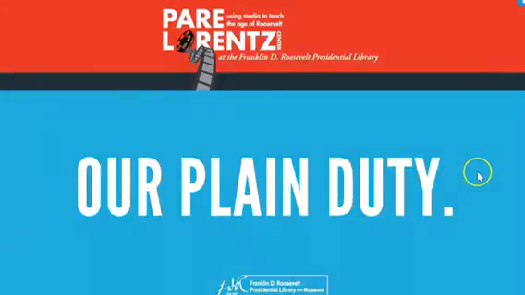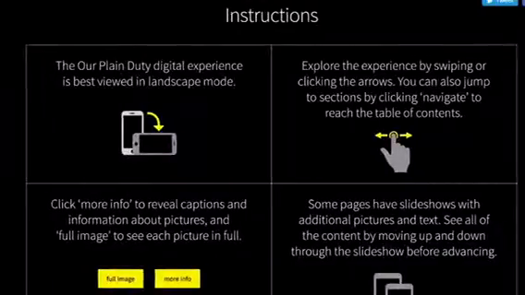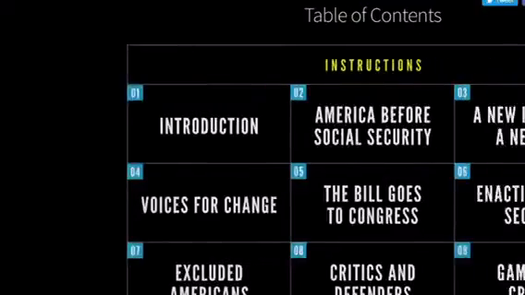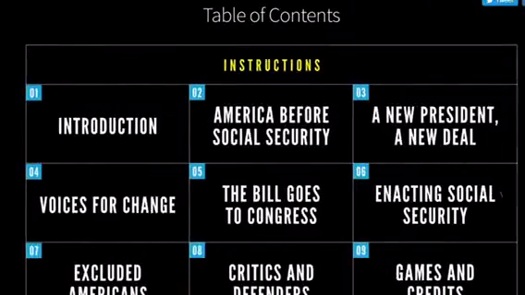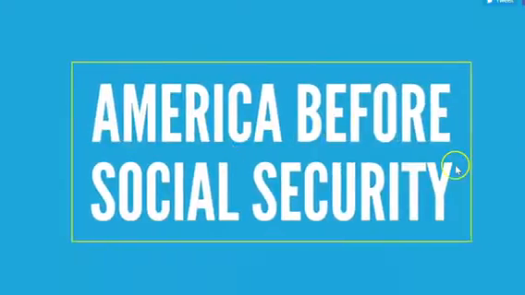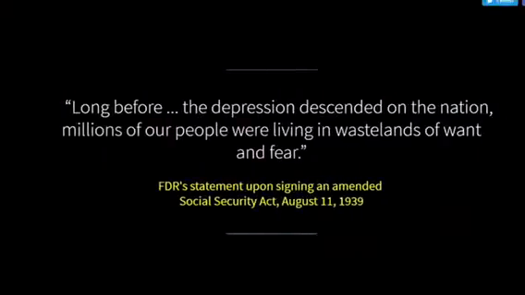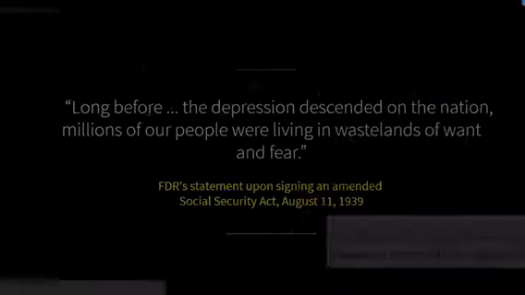And it looks really good on a mobile device too. It has a lot of primary source pictures. And you can see it's really cool. And right here, it gives you info before Social Security. So this will be kind of cool for kids to research.